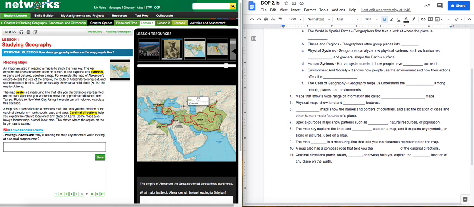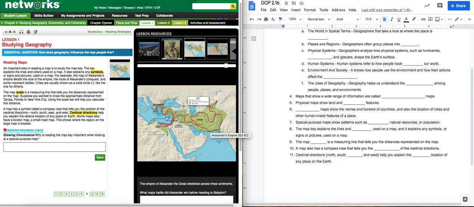That was number 9. Number 10, a map has a symbol called a compass rose. A compass rose tells you the position of the cardinal directions. So you got the word for number 10. The cardinal directions are north, south, east, and west. Now normally on almost every map you look at, north is up, south is down, east to the right, west to the left. But guys, that's not always the truth.